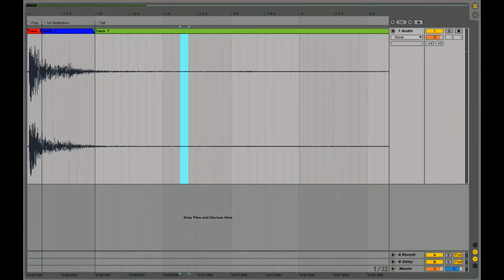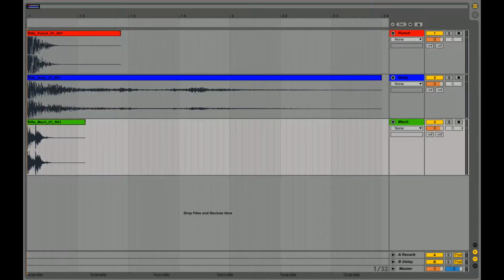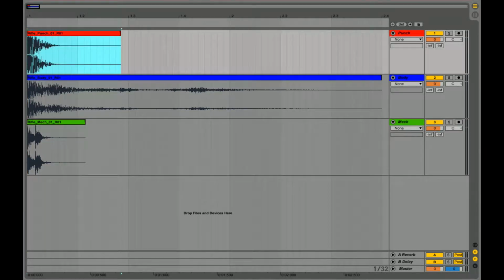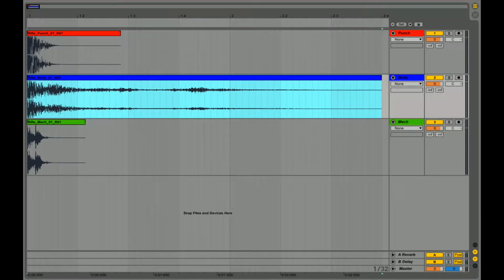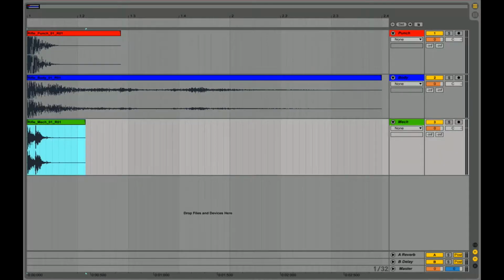Now, if you listen to an actual gunshot, the sound has 3 stages. The first pop, the first reflection, and a tail that follows. I applied this theory to my gun sound design by composing it in 3 layers. The punch, which gives the gun its initial pop, the body, which contains the first reflection and the tail, and the mechanical layer, which contains all of the gun's mechanical noise.